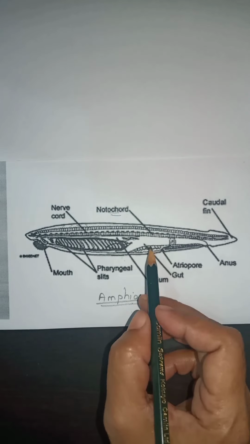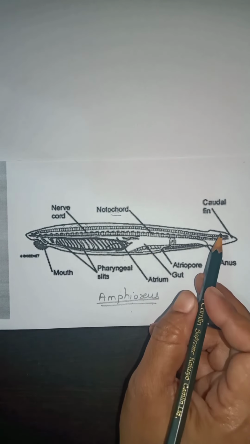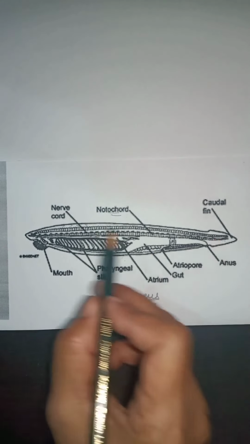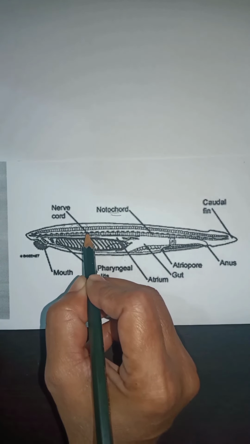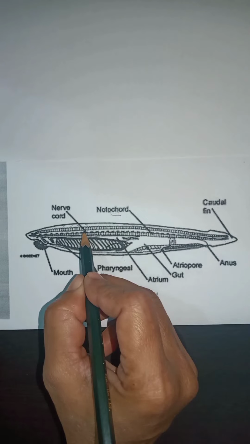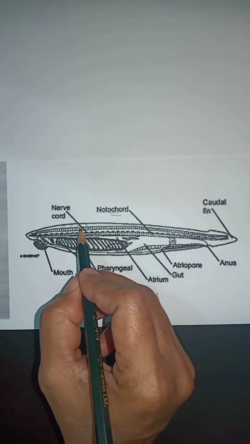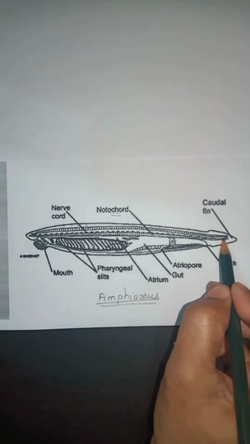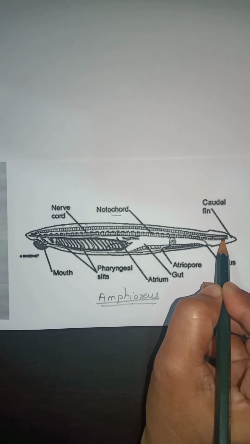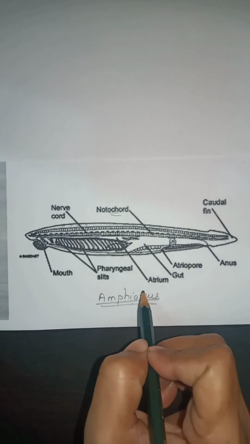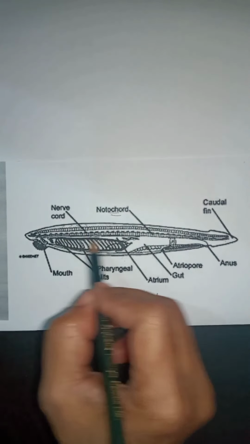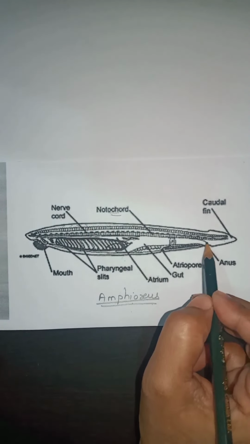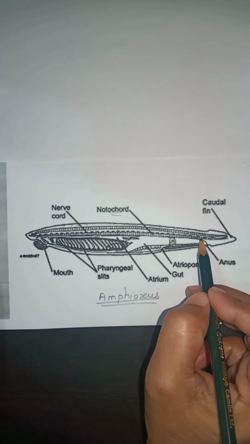The nerve cord and tail remain throughout the life. The nerve cord which is present above the notochord is also present throughout the life. In Amphioxus, in cephalochordates, the nerve cord, notochord and tail region persist throughout the life.